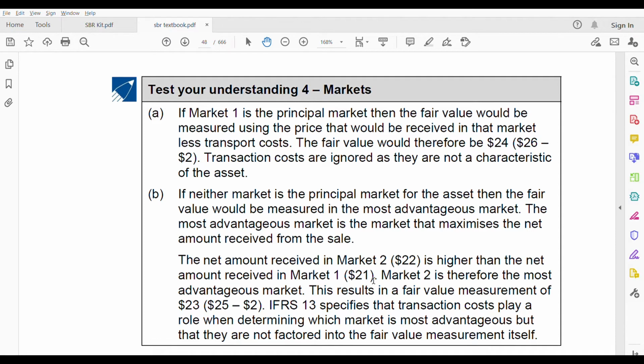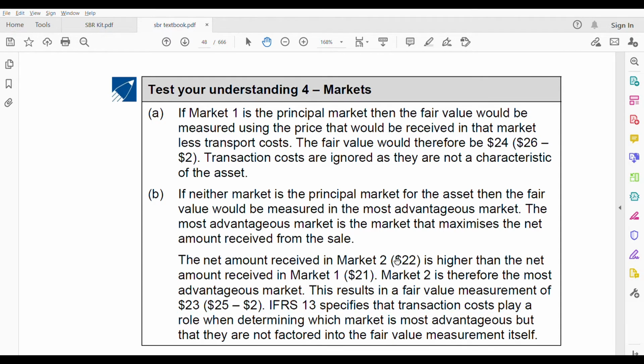Therefore, market 2 is the most advantageous market because it gives the higher net amount received. This results in a fair value measurement of 23. Why is 23 the fair value? Because we have decided, based on net amount received, that the advantageous market is market 2. So now we take price minus transport cost, which is 25 minus 2. Remember, we are not adjusting the transaction cost. So 25 minus 2, 23 is the fair value.